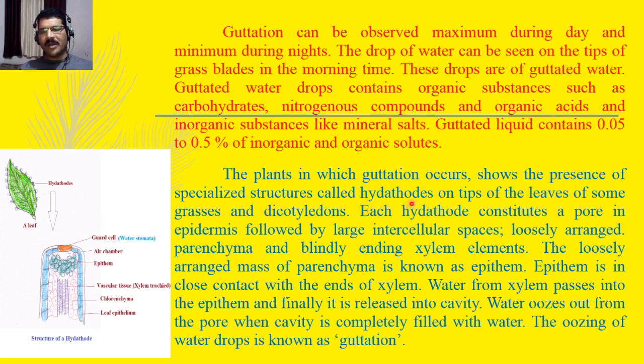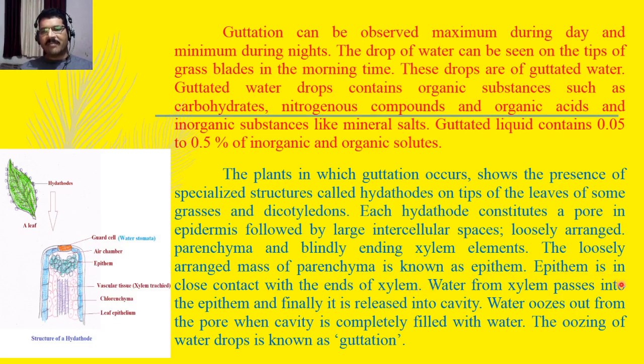Each hydathode constitutes a pore in the epidermis, which is followed by large intercellular spaces, loosely arranged parenchyma and blindly ending xylem elements. The loosely arranged mass of parenchyma is known as epithem. Epithem is in close contact with the ends of xylem.